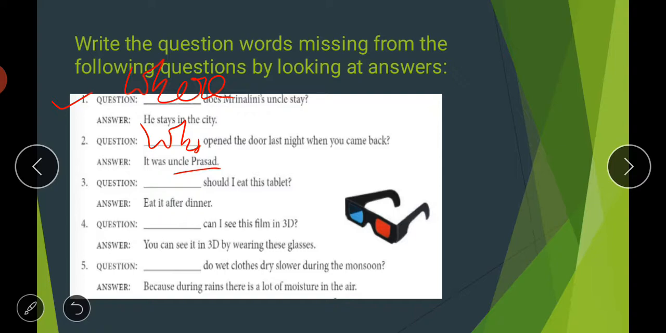Then the third question: dash should I eat this tablet? Eat it after dinner. Eat it after dinner means we are describing a time, when you have to eat it.